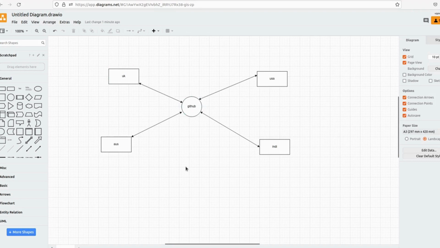So let's take a problem statement here. Everybody knows Decathlon. So they have a lot of stores in India and across the globe. Okay, so before, the problem was they did not have a global repository like GitHub.